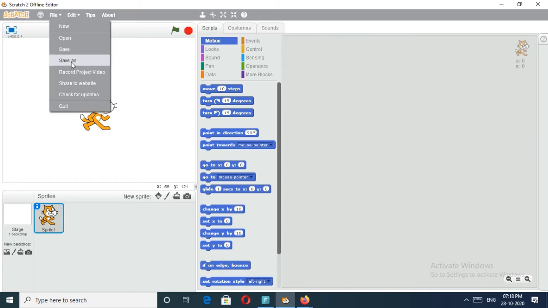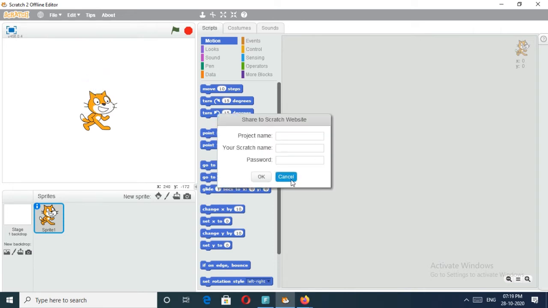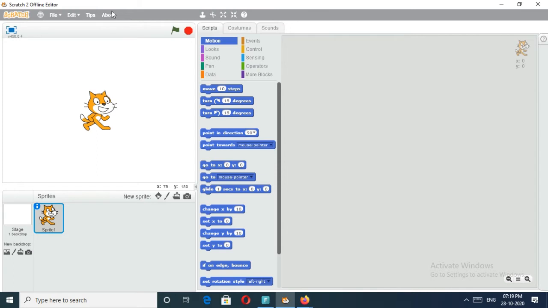What is the use of save as? The Save As option is used to rename your file. And what is the use of the open button? It's used to open your file again. What is the use of record project video? If you want to record some project, you can use this one. Share to website means after creating your file, you can share it to a website, using a password and everything. Check for update. Quit is also there. If you want to quit from this file, you just click on the quit option.